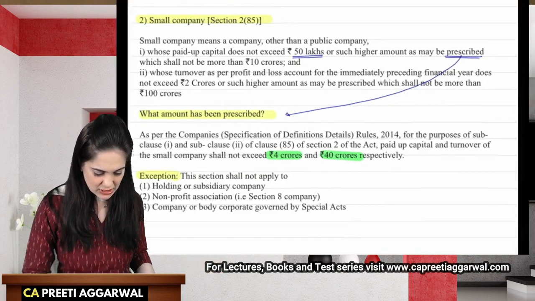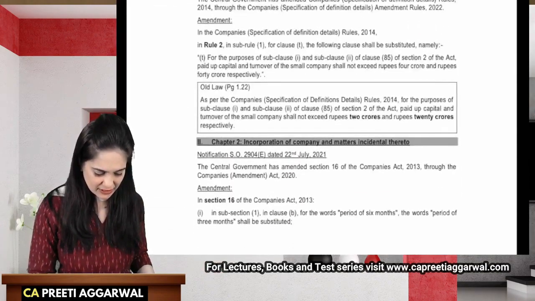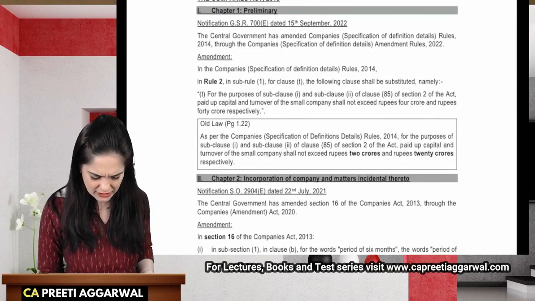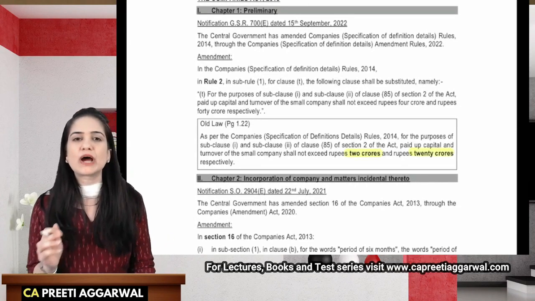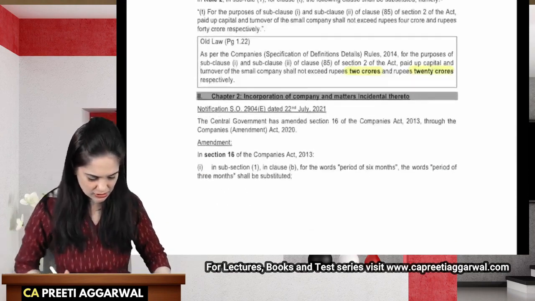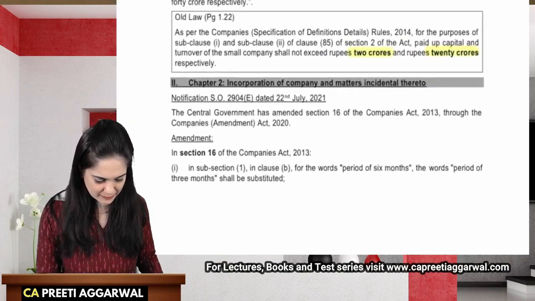Alright students, so this is a very small change but a very important change in the definition of a small company. If you see the module, they have just mentioned that for 2 crore and 20 crore, you will now write 4 crore and 40 crore. Okay, so this is the first amendment.